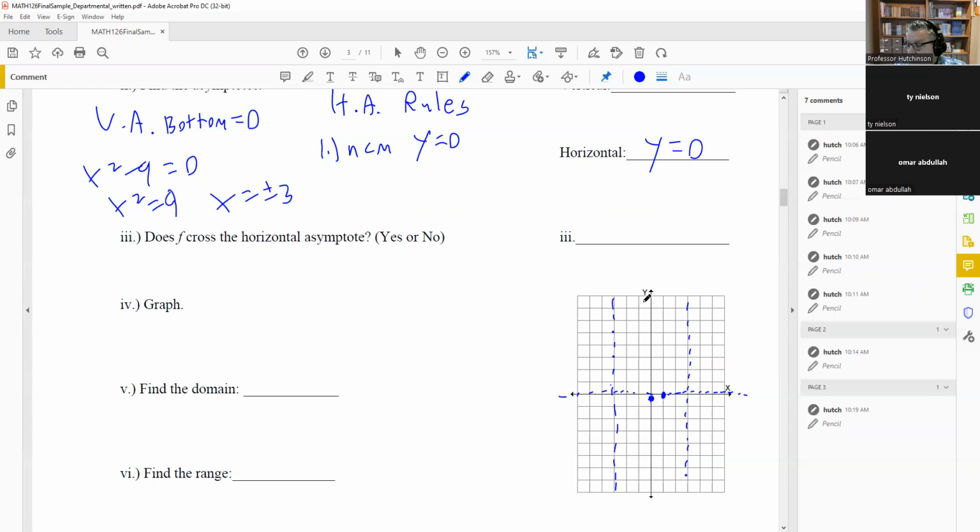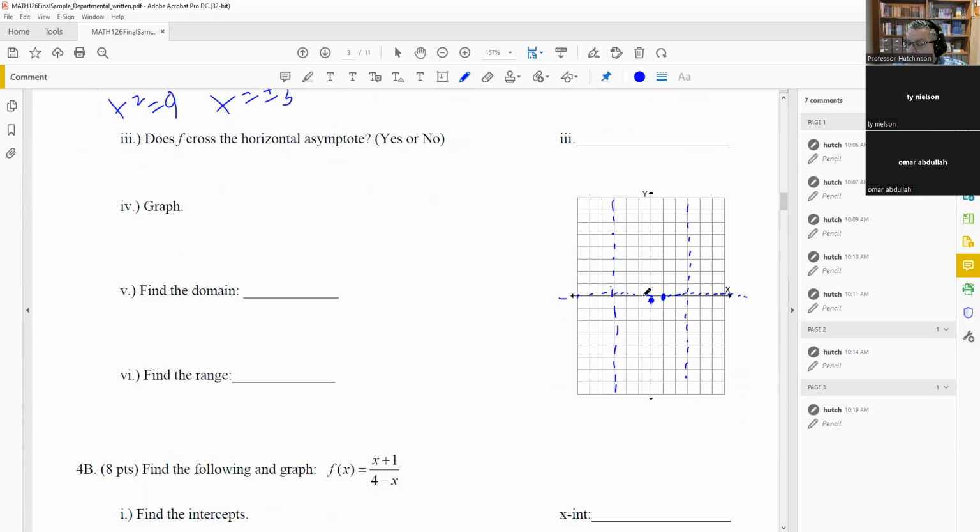Now, in order to know what this graph does, we have to do a couple of test points, particularly on the ends. We want to know whether the graph is above or below the x-axis on each end. So in order to do that, we need a test point. We're going to test x equals negative 4, and we're going to put that into the original function.